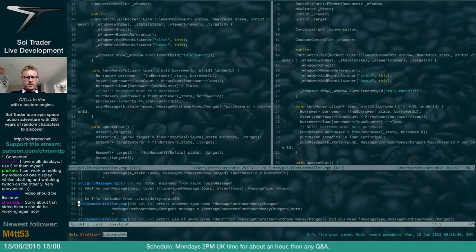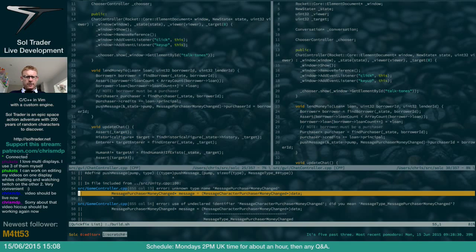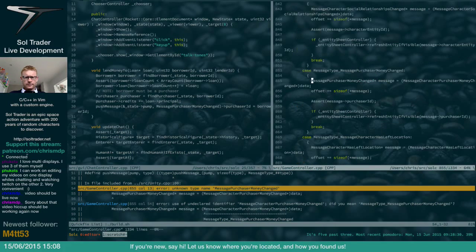Looks fine to me. And totally messenger purchase, money changed. Oh. Oh, yes, that's right. I'm saying message character, purchase and money change, which is obviously wrong. That should just be message of purchase and money changed.